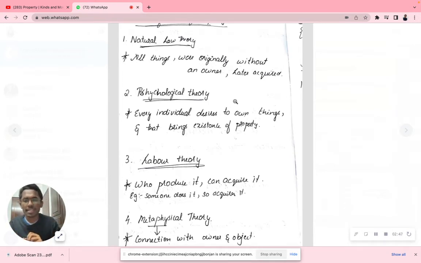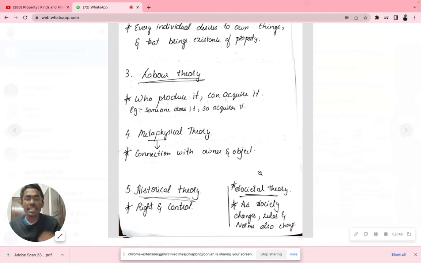Now, what is this metaphysical theory? Metaphysical theory says that the connection between the owner and the object is called metaphysical. So it is a relationship between both: one is the owner and the other is the object. So now we have four theories: natural theory, psychological theory, metaphysical theory, and labor theory.